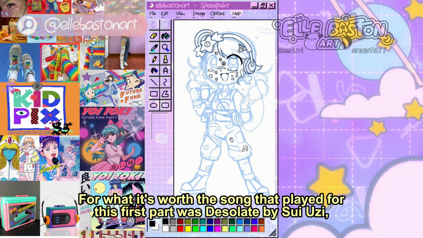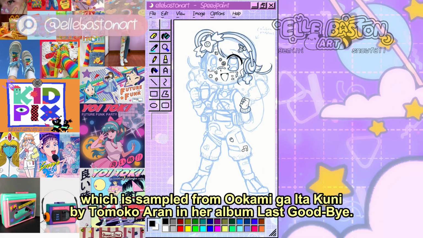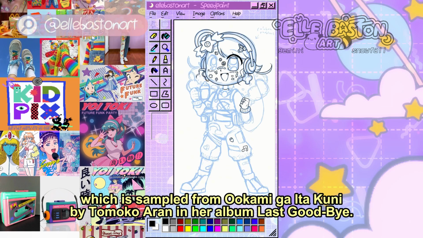For what it's worth, the song that played for this first part was Desolate by sehee, which is sampled from a song by Tomoko Aran in her album Last Goodbye.